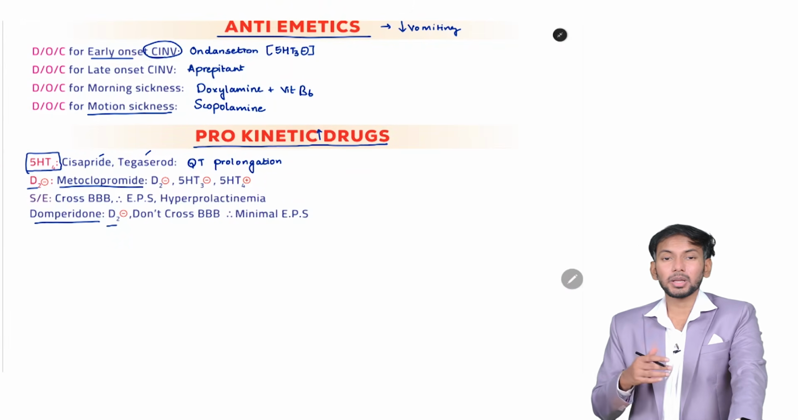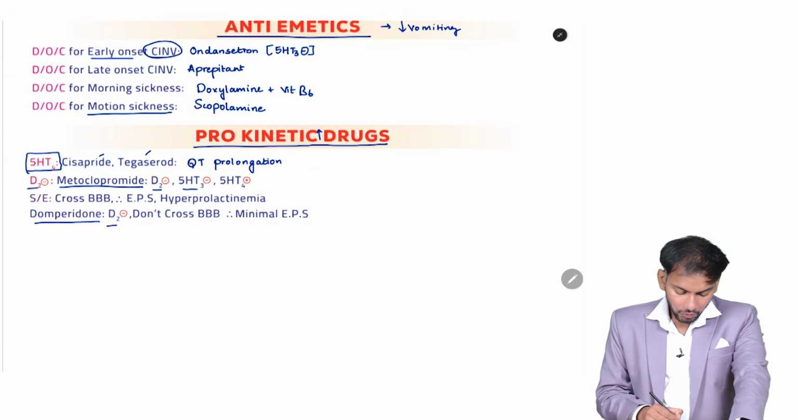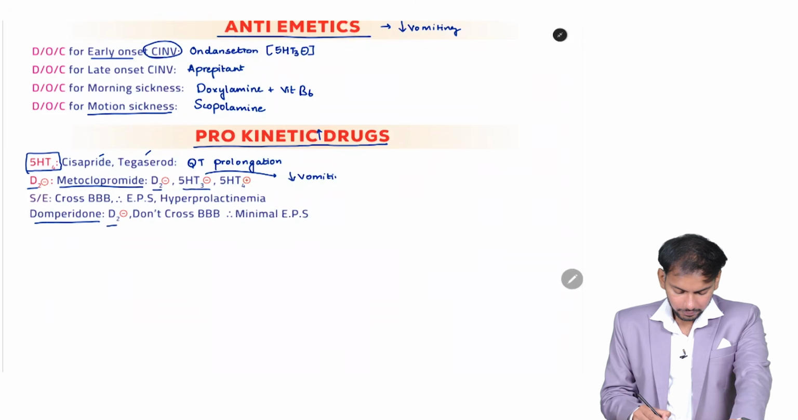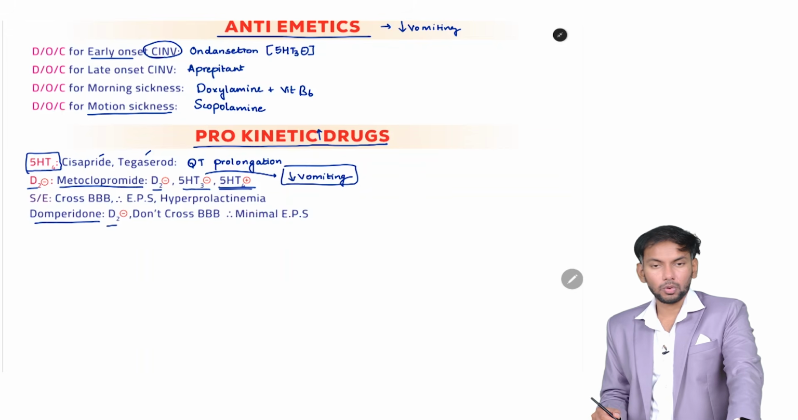What I want you to remember is there are two drugs, metoclopramide and domperidone. Domperidone, D for D, it only or maximally blocks D2. Metoclopramide will block D2 and 5-HT3 as well, so it will decrease the vomiting. So, it is an antiemetic as well. This is what I want you to remember. And it is also prokinetic because it activates 5-HT4 also.